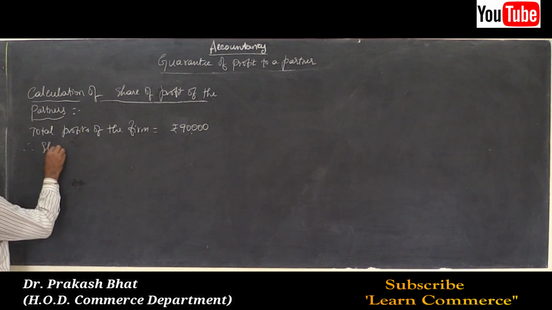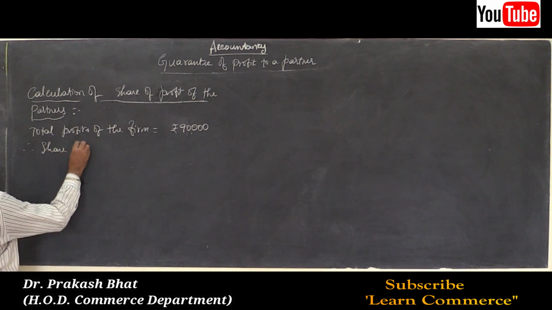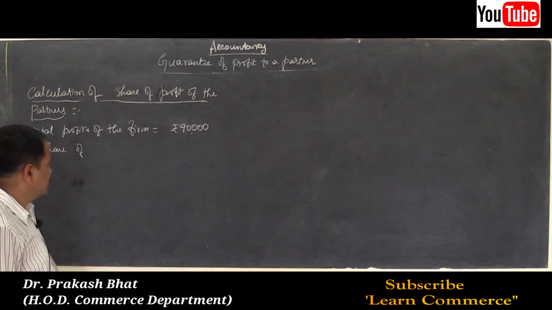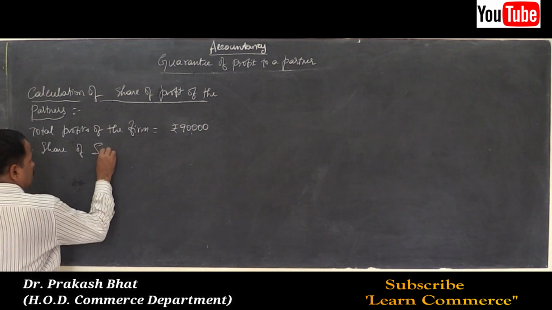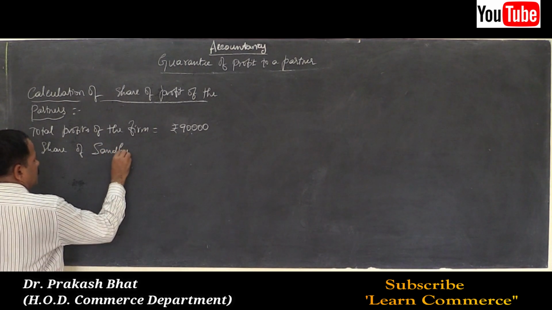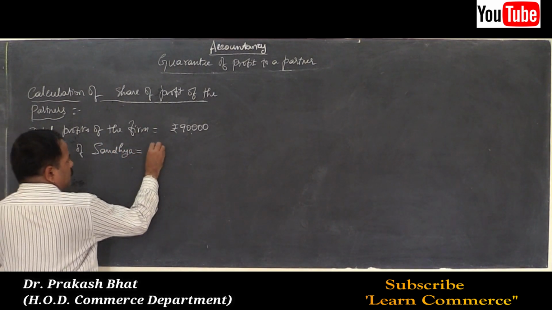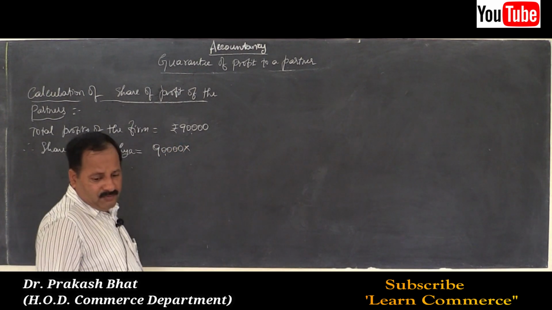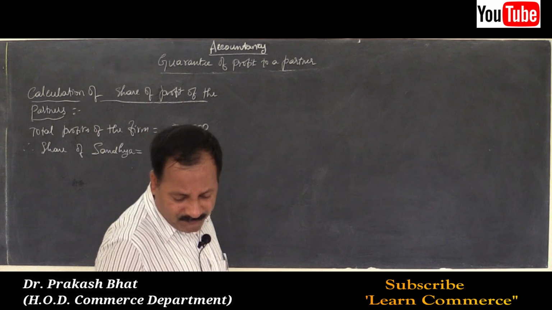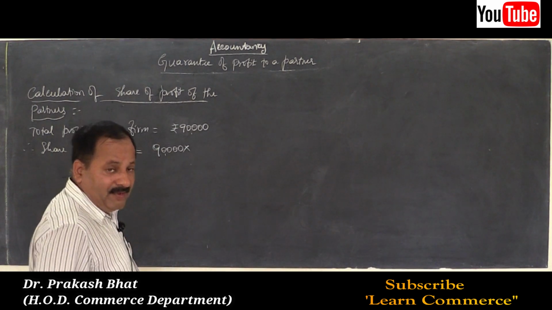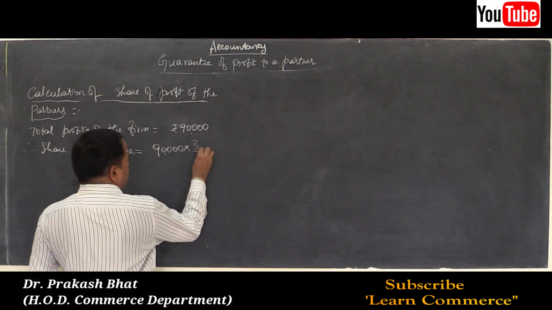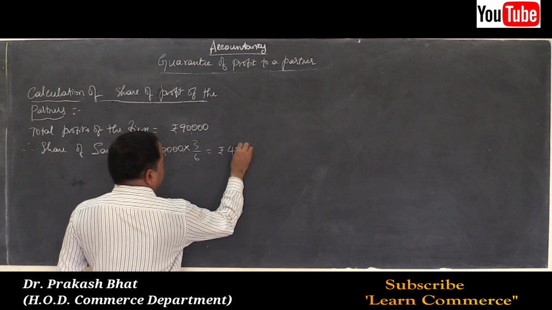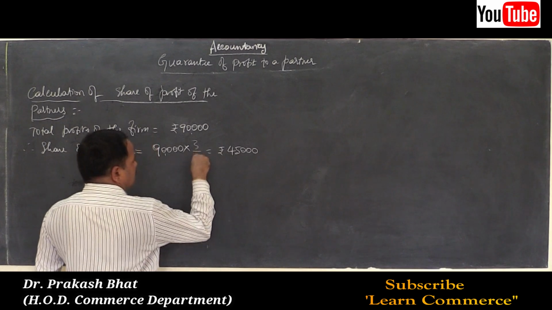Therefore share of Sandhya is equal to 90,000 into 3/6, ratio 3:2:1, is equal to rupees 45,000, that is half.